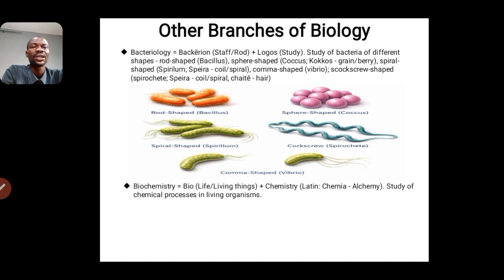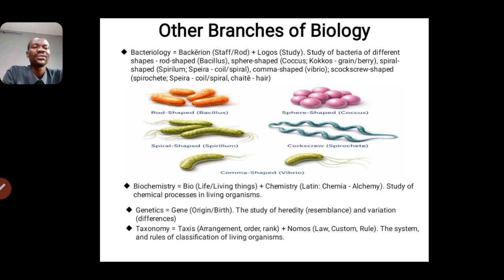So it is biochemistry that combines both living organisms and chemical structures. Then we have genetics. Genetics has to do with genes, which means origin, and it is the study of heredity, that is resemblance and variation.